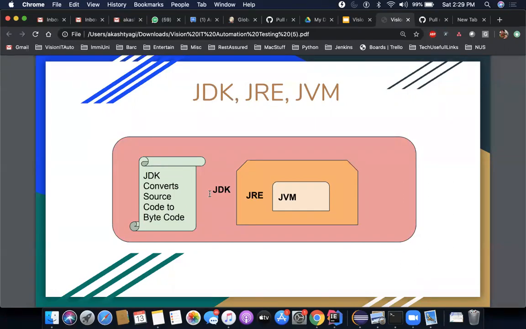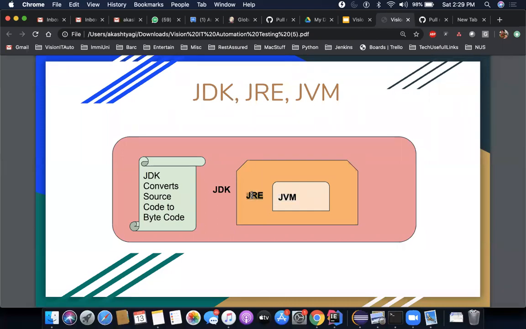When you compile it, it becomes a bytecode, and that bytecode is transferred to JRE, and JRE will use the JVM, also called Java Virtual Machine, to execute that bytecode. And it's actually the JVM which is converting that bytecode to the machine level code, and it's interacting with the underlying operating system. Because of this JVM, Java is called a platform independent language. Why? Because irrespective of what operating system you're using, Mac, Linux, Windows, the same Java program can get executed if the underlying operating system has JRE installed.